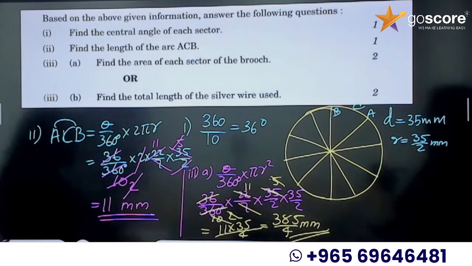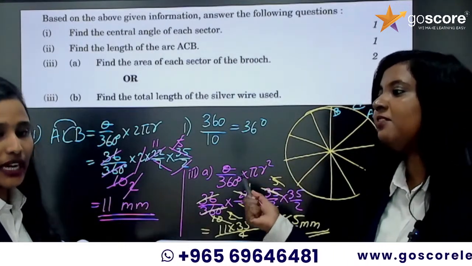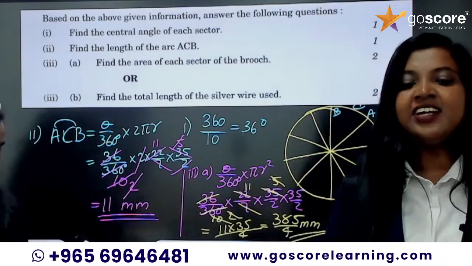I think some of them have complicated this by dividing 35 by 2, substituting the decimal value, multiplying, and you are losing the time. Yes, anyone did that?